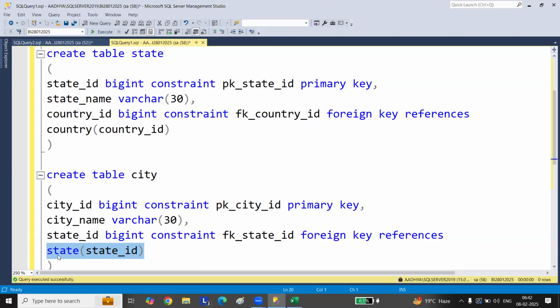You are making this a foreign key referring to the above table, state. The column you are referring to should be a primary key. If you don't create the primary key and start creating a foreign key, it doesn't work out. I'll show you that also.